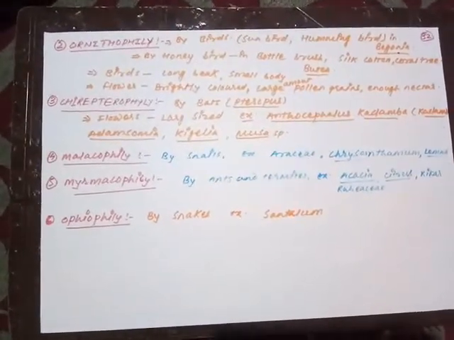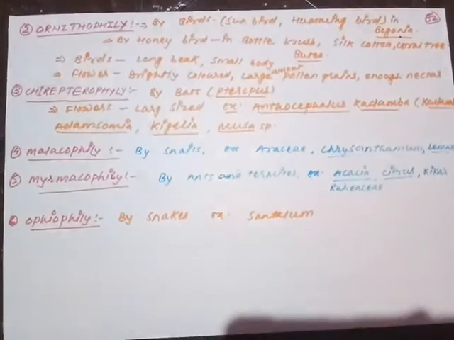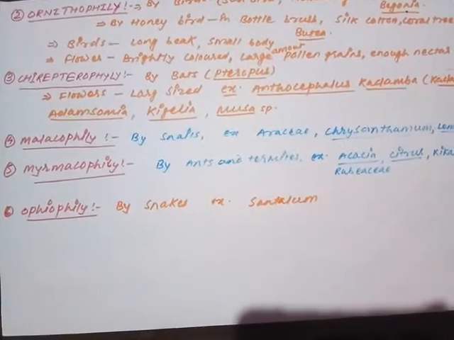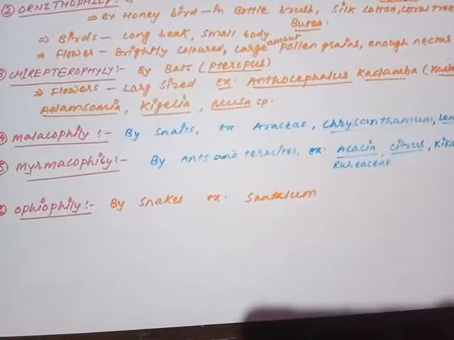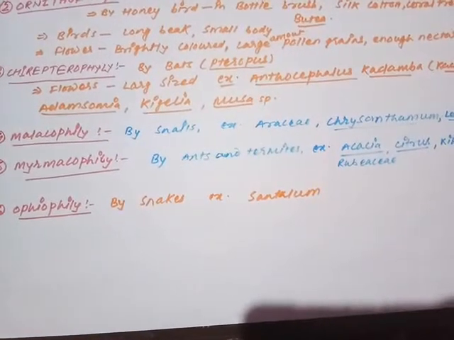Then the second one, hydrophily. There are two types, epihydrophily and hypohydrophily. Epihydrophily means on the surface of the water, hypohydrophily inside the water. The wonderful example of epihydrophily is Vallisneria.